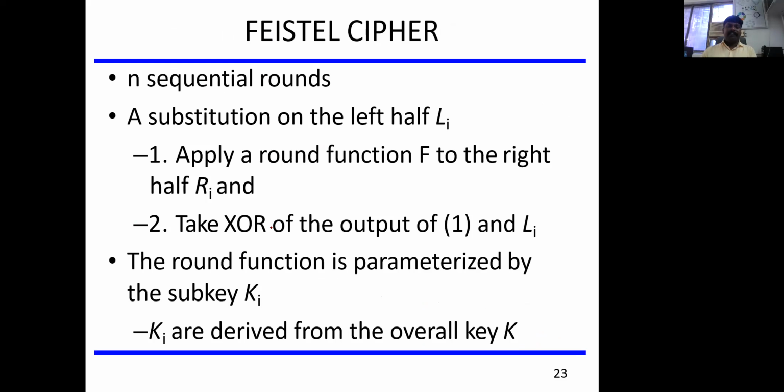Again, the detailed explanation: apply a round function f to the right half, which is R1, and take the XOR of the output. Why are we using the XOR function for all these kinds of operations? Any guess, any idea what this XOR operation performs if you pass any two inputs and apply the XOR operation? Why are we selecting the XOR function?